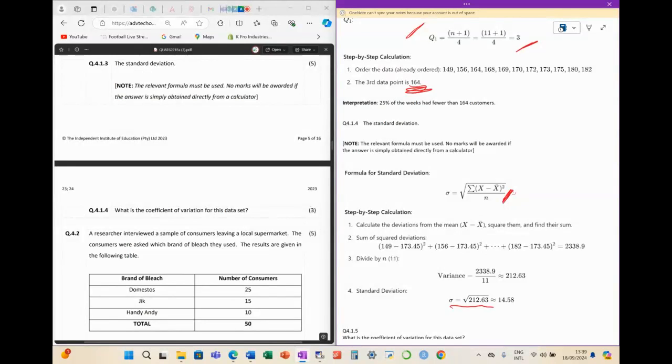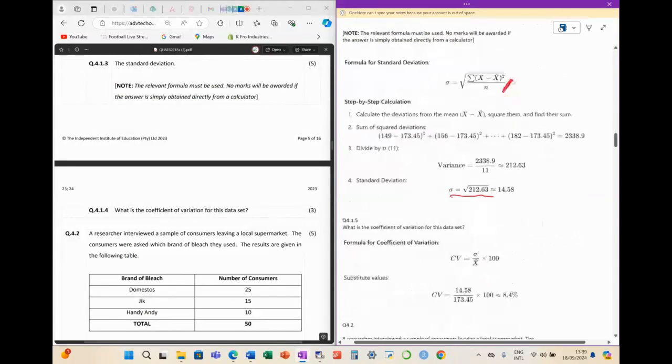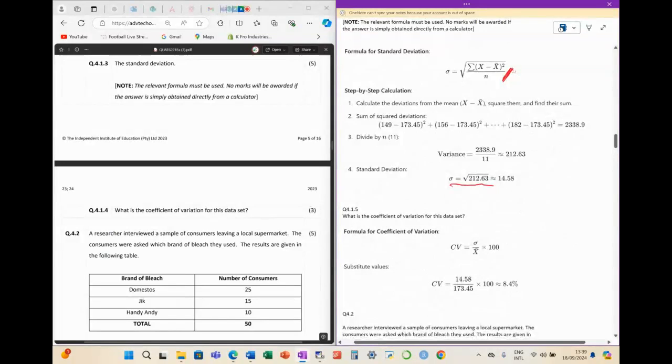Did they ask us to interpret? Nope, they didn't. But what is the interpretation? When we say the standard deviation is 14.53, what are we saying? And I love the fact that she's looking, because this is when we need to be using ChatGPT, we need to be Googling. Because in the test,